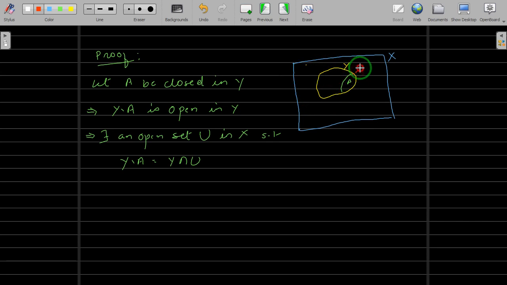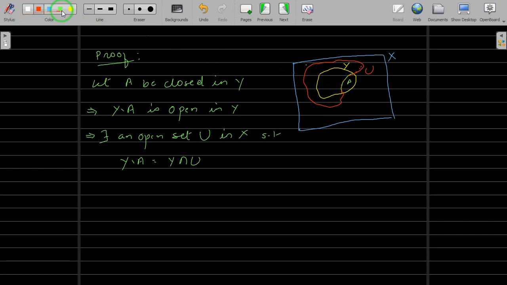So precisely you will have our U as something like this, including this part. When you take the intersection of this red color and this Y, you will precisely have this part, and this is nothing but your Y difference A.